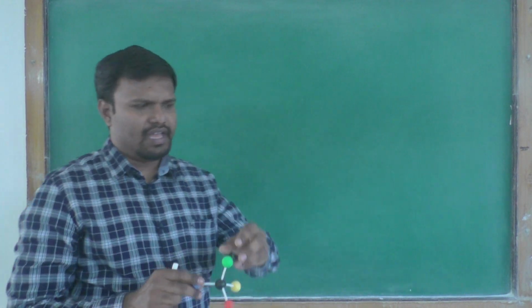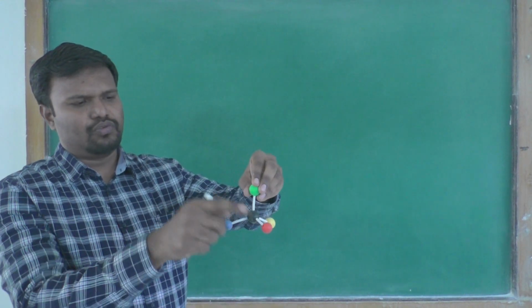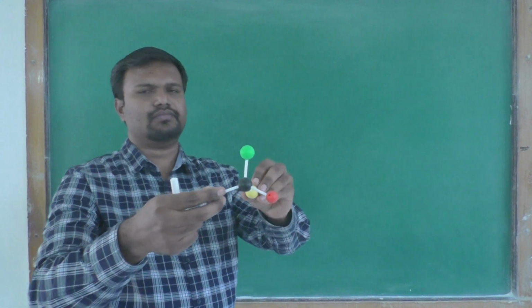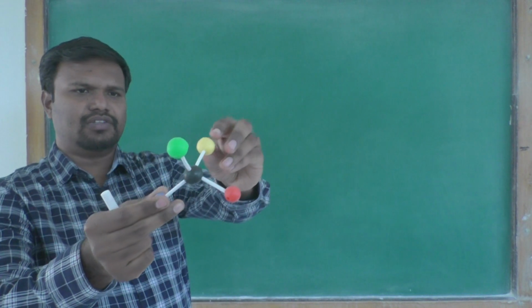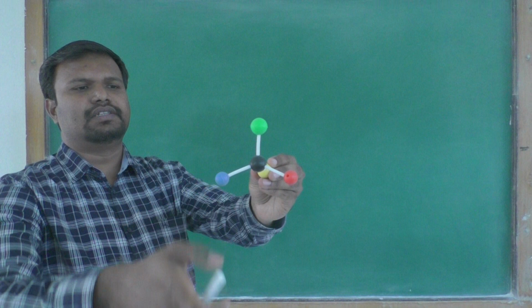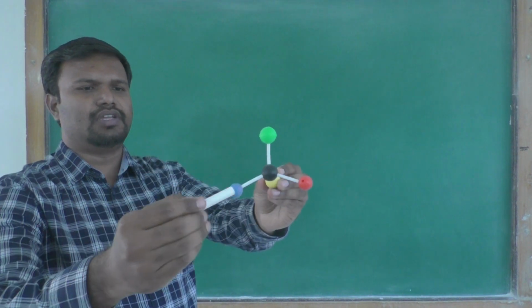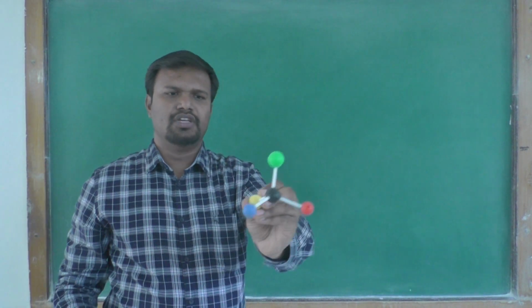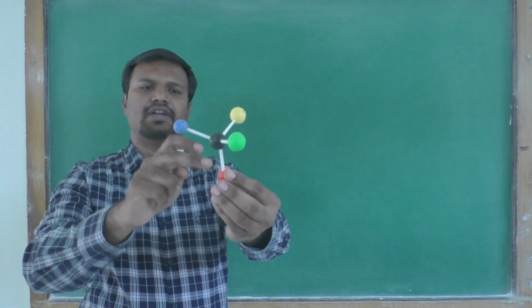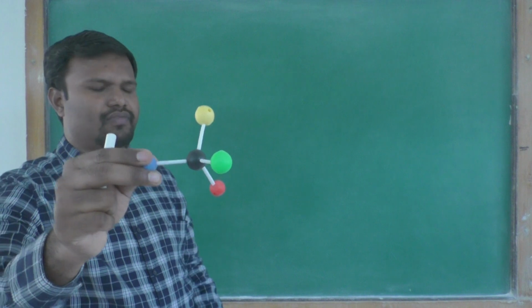Then where are these groups actually present? When you look at the molecule like that, you can say that the yellowish atom is behind you, and these two groups are near to you, while the yellow and red ones are away from you.